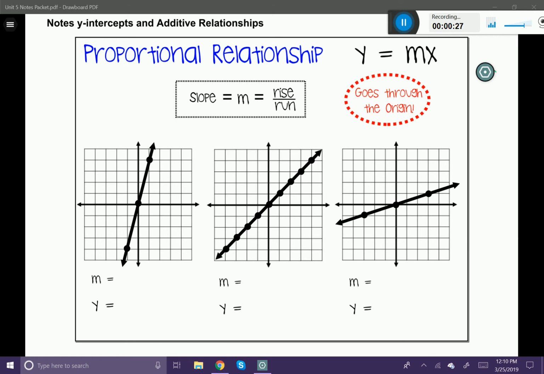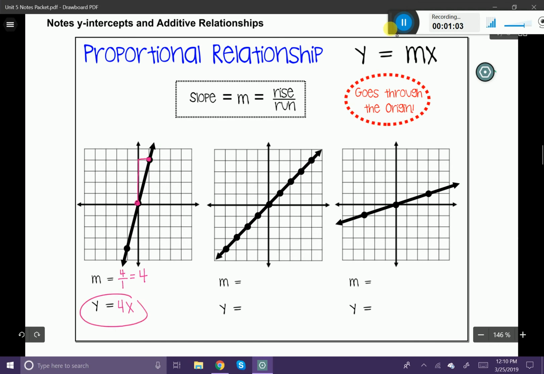If you look at these three examples below, you can see that all three of these graphs run through the origin. So that makes it a proportional relationship. Now, if we look at this first graph and need to figure out the slope of this line, remember, we choose 2 points on the line and we rise and run to determine the slope. In this case, it's 4/1, which is equal to 4. So the slope of this line is 4. If we were to rewrite the proportional relationship, it would be y equals 4x.